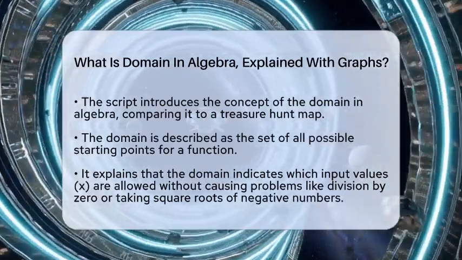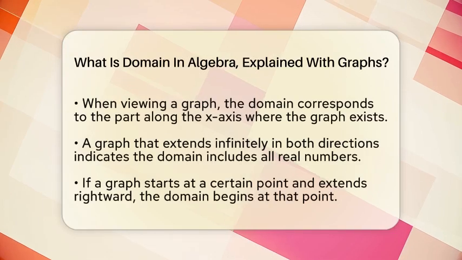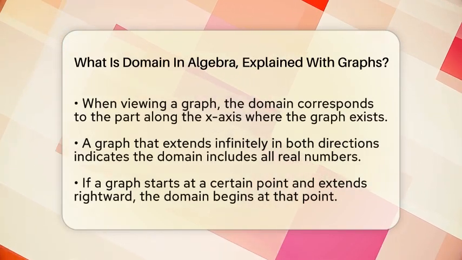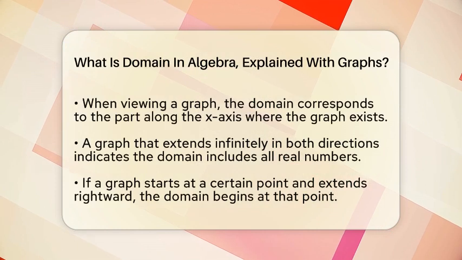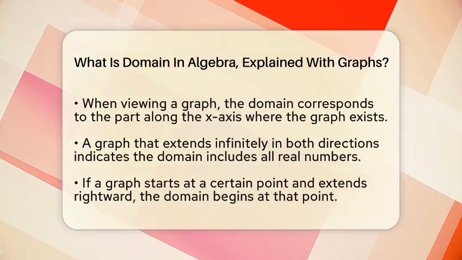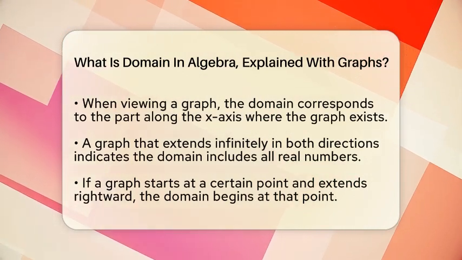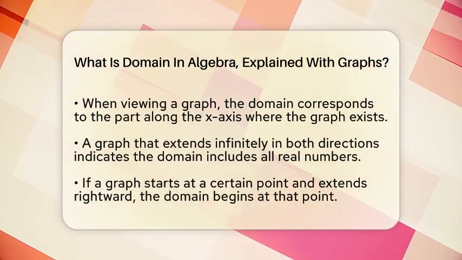For example, if you try to divide by 0 or take the square root of a negative number, the function won't work. The domain helps you avoid those issues. When you look at a graph of a function, the domain is the part along the horizontal line, called the x-axis, where the graph exists. It shows all the x values for which the function has points.